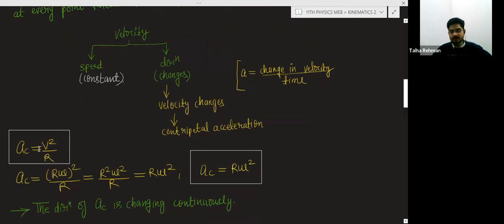Centripetal acceleration is speed squared divided by the radius of the circle, which is equal to r omega squared.